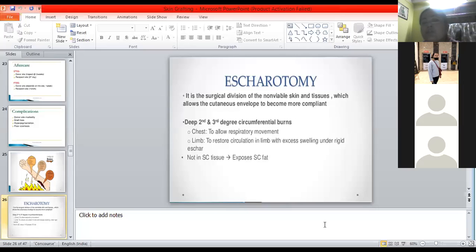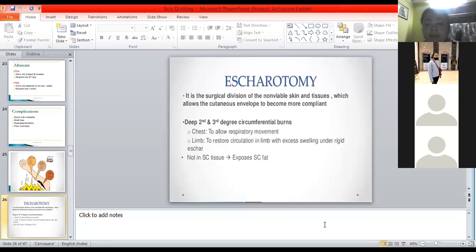That is done as an escharotomy procedure. The overlying layer of burned skin, if you remember, is a blackish discoloration of the skin, and that is called the eschar. The process of removing that eschar is the escharotomy. Am I clear to all of you? Yes, ma'am.